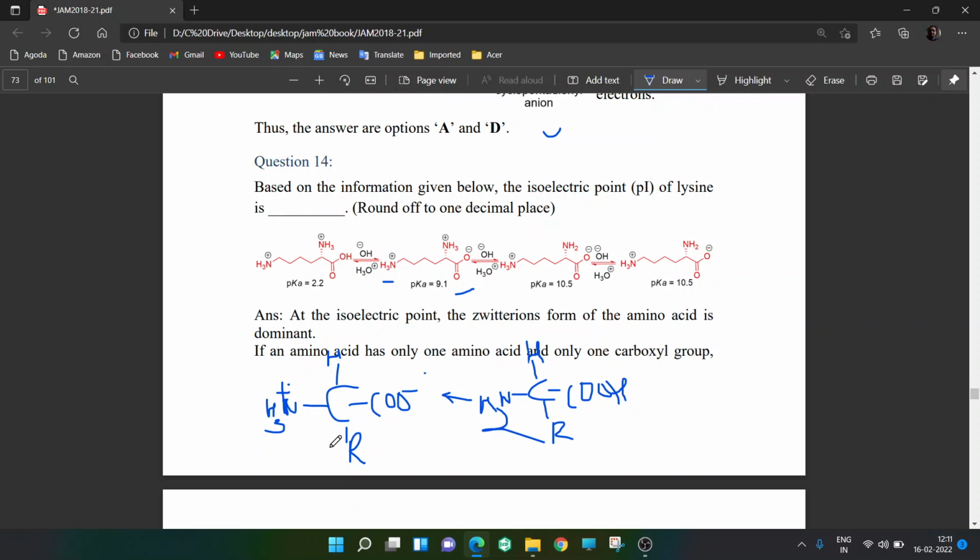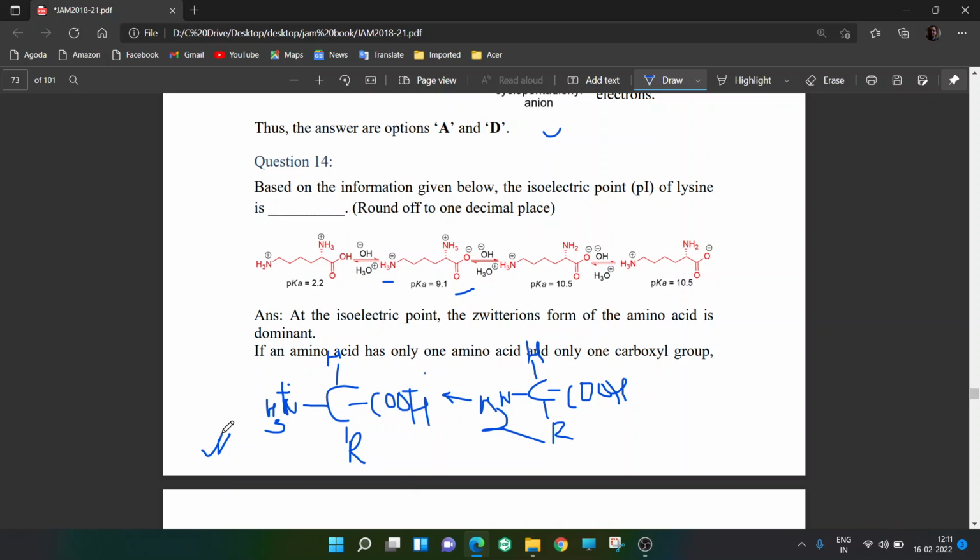Imagine if you put a lot of acid, that means lower pH, then this COO minus will pick up a proton and become COOH. Now it is no longer a zwitterion because it has only one positive charge. A zwitterion has to be neutral and have both positive and negative.